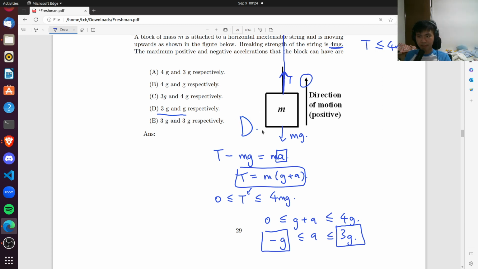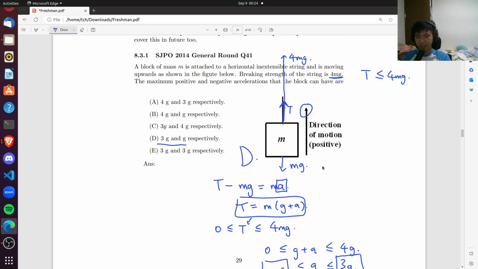So this question emphasizes the fact that tension cannot be used to push an object down. The case of T equals 0 just corresponds to having essentially no string at all, as if the string is not attached to it. It is letting the object fall in free fall, and in that case, it's going to fall at acceleration g, in the negative direction. So that's how you do this question.